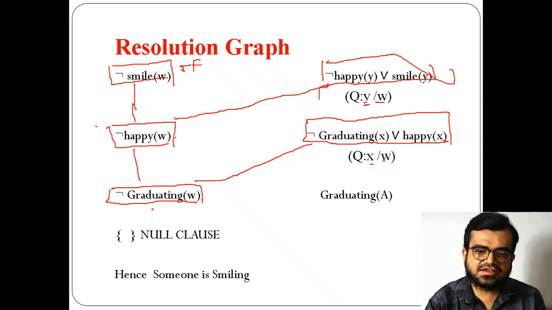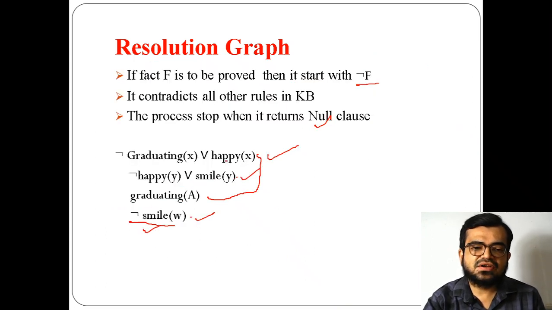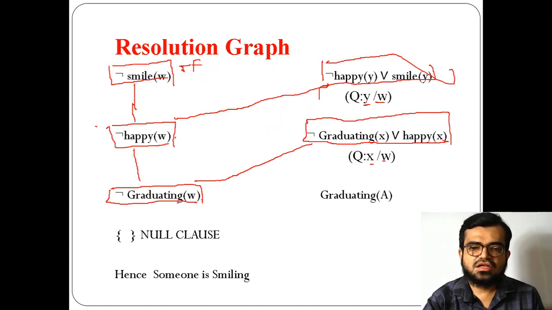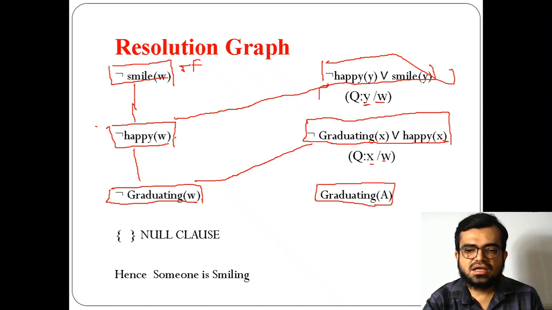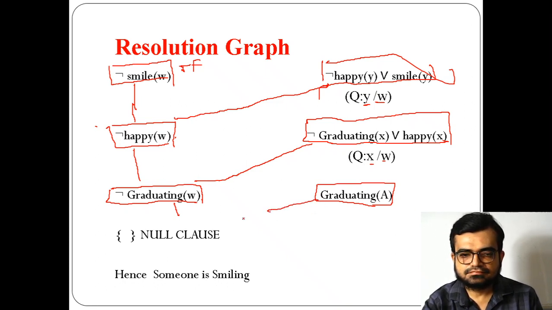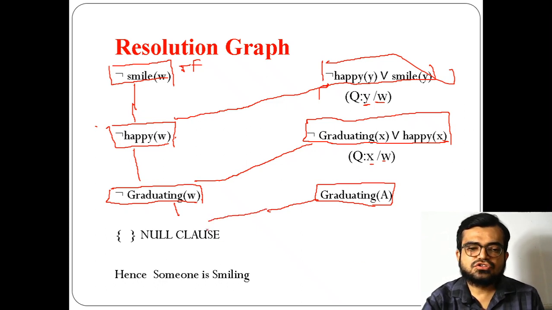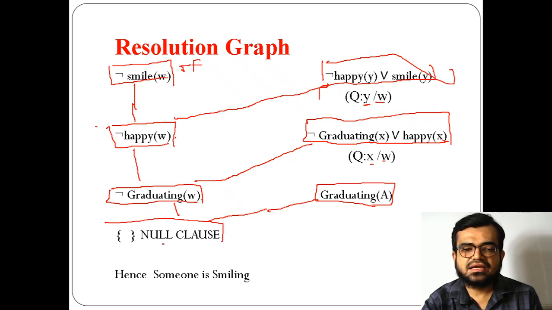Now we need to check for graduating. Whether graduating is there? Yes, graduating is there in this part. So now I am taking graduating here, and I need to contradict both the statements. Finally, after the contradiction, it gives us the null clause.